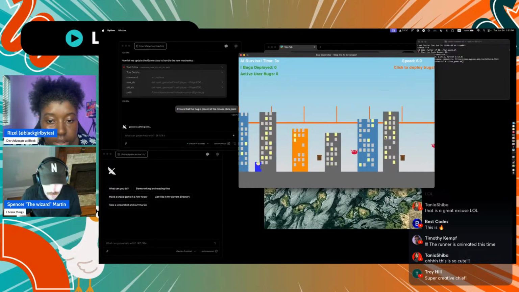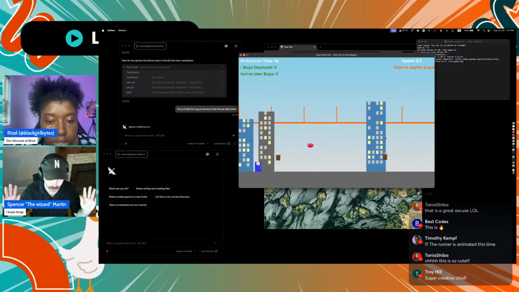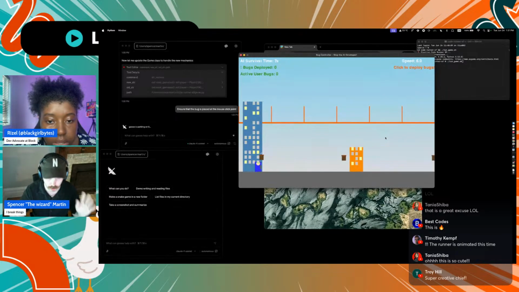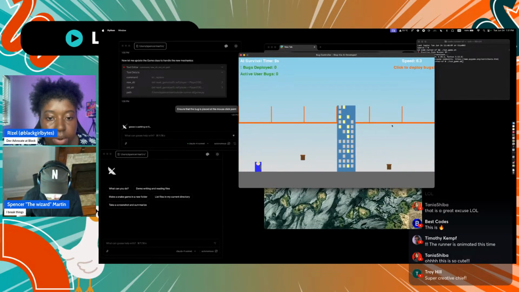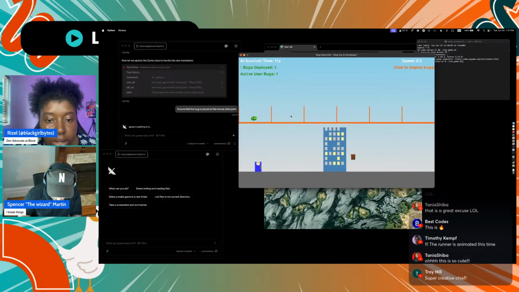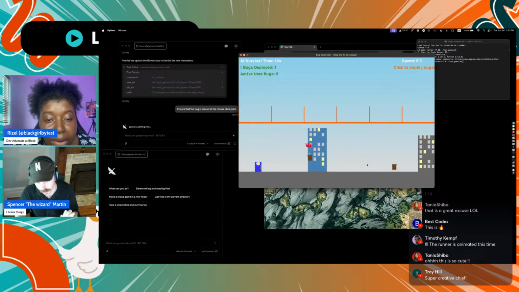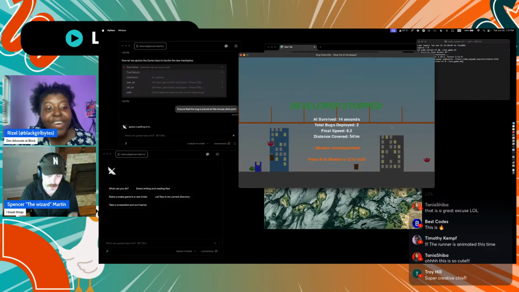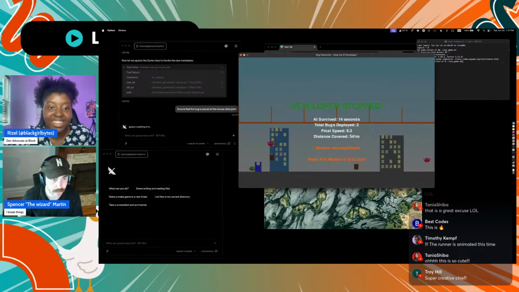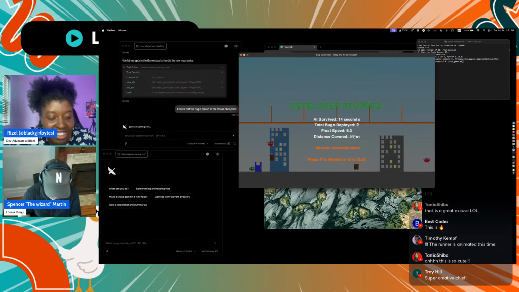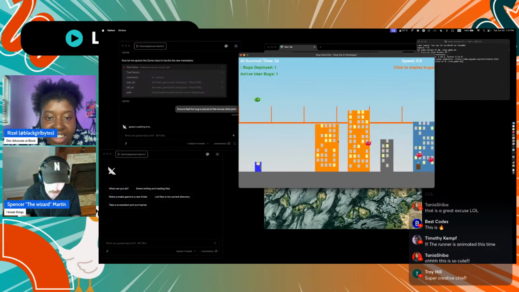Okay. We've got the developer. He's doing his own thing. I'm not controlling anything. He's going to collect coffee cups, jump over bugs. The area now is I can click and look, the little bug shows up. Oh, goes away. Boom. So I'm just trying to get that click event to be actually where I clicked, because as you can see, I can click way up here, and it goes there.